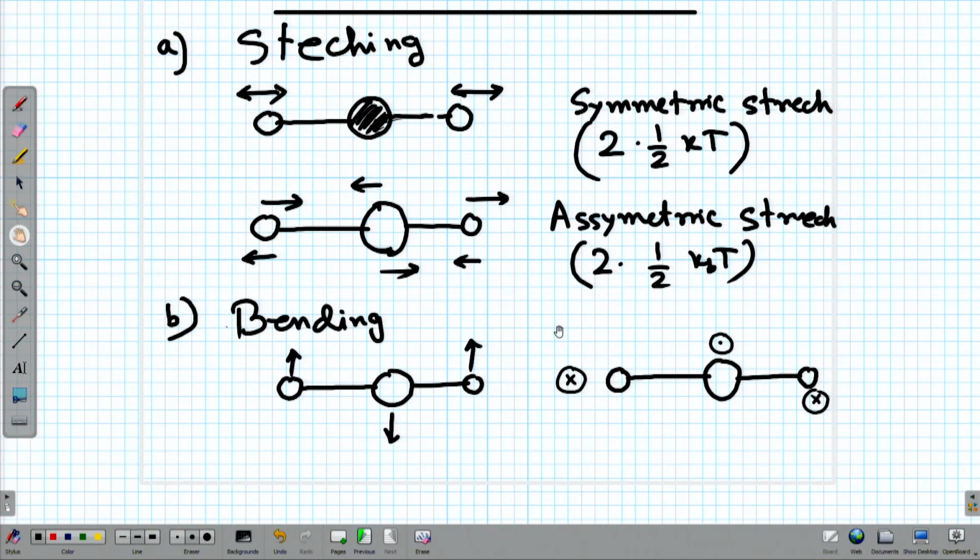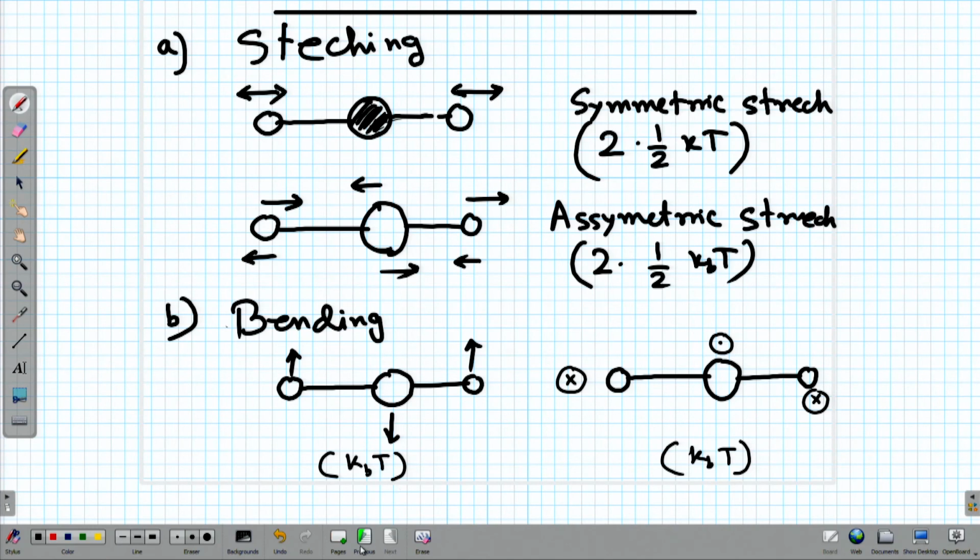So, each of these will contribute 2 into half kT, that is kT of energy. So, altogether we can have once again 2 kT, or I should say this one contributes kBT of energy, this one contributes kBT of energy. So, altogether we have 2 kBT of energy for the bending for a linear triatomic molecule.